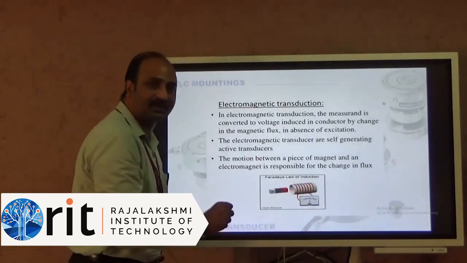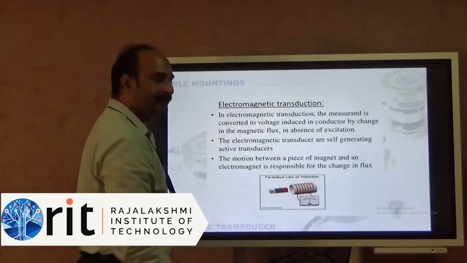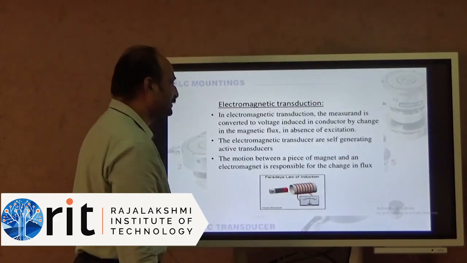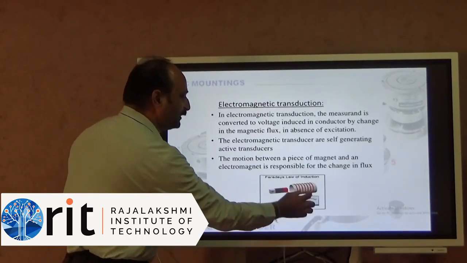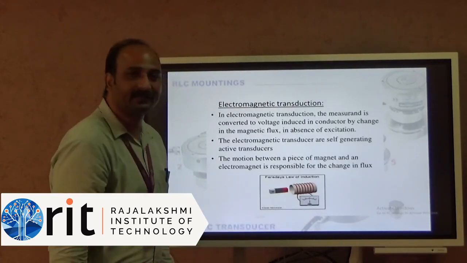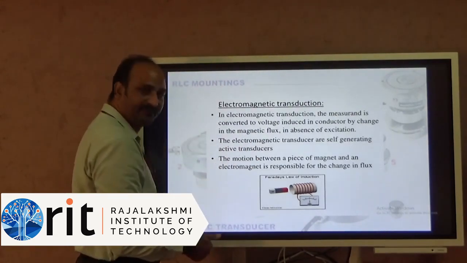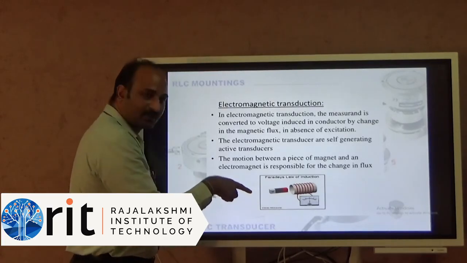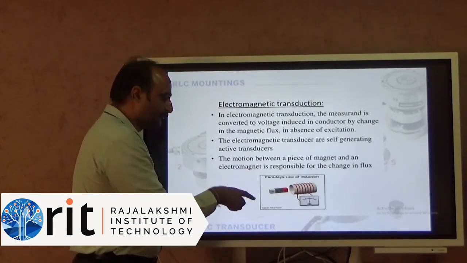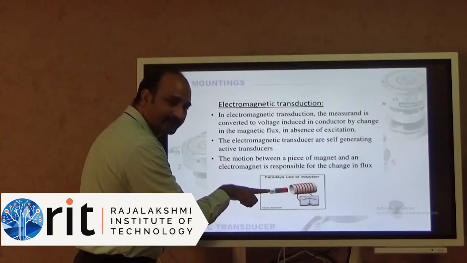We will apply this concept to our transducer. In electromagnetic transduction, the measurand is converted to voltage induced in the conductor by changing the magnetic flux. So similarly, just relate it to the previous example. Whatever physical quantity you are going to measure, you just connect it here.